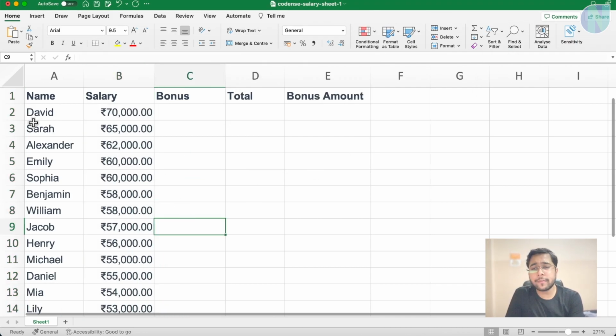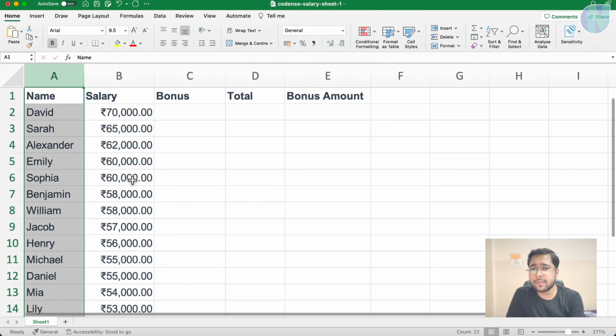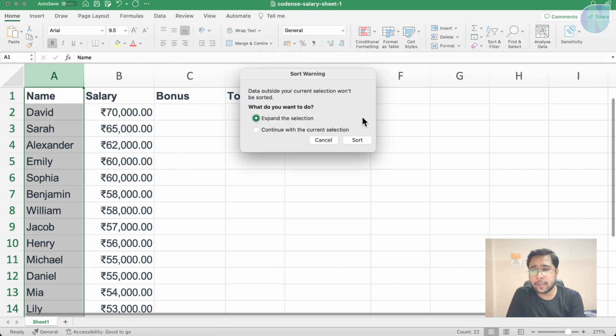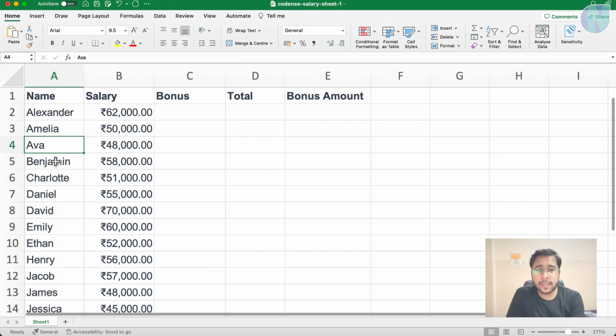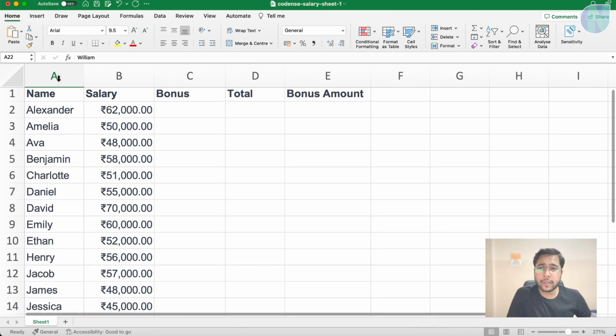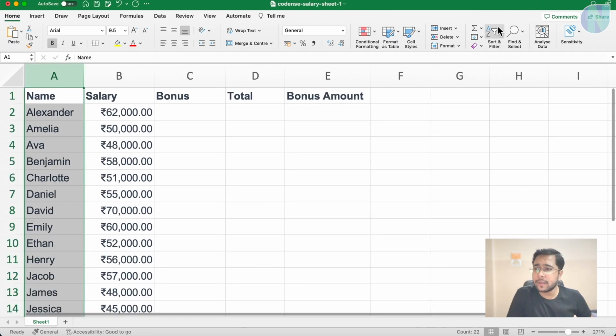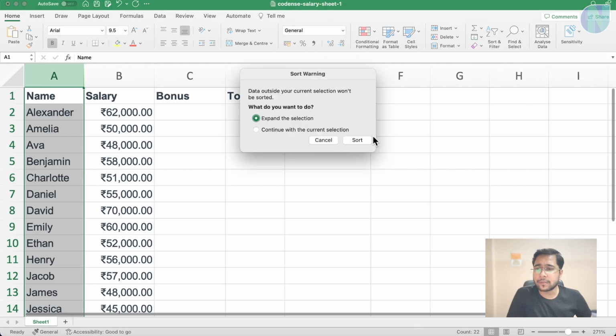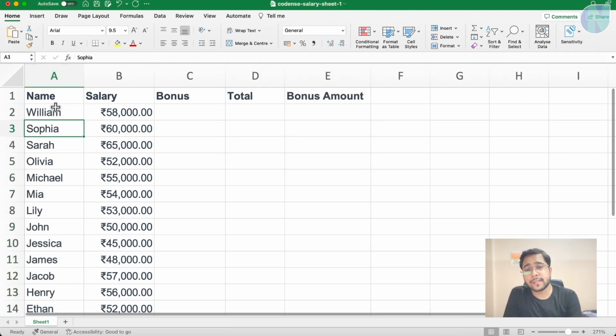Now you can sort it name wise as well. Select this one. You can see we can select A to Z. So you can see A, B, C, D, E, F, G, H. So they are in ascending order now. You can sort them in descending order as well. Click here and sort Z to A, and you can see they are in descending order. So in this way, you can sort the data.